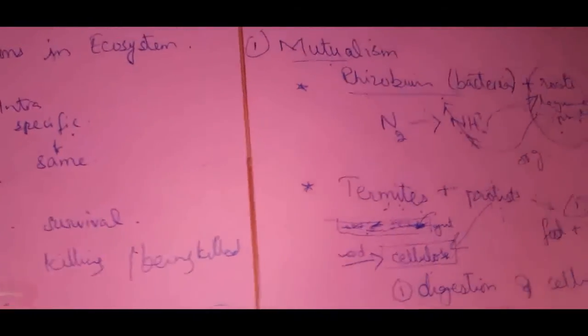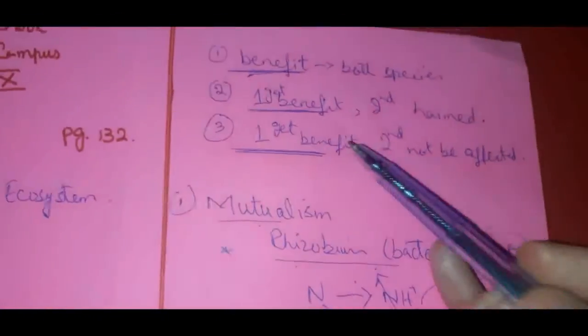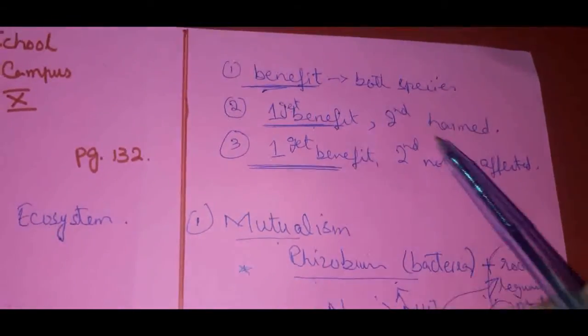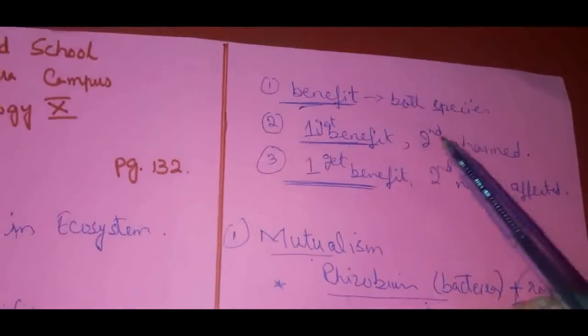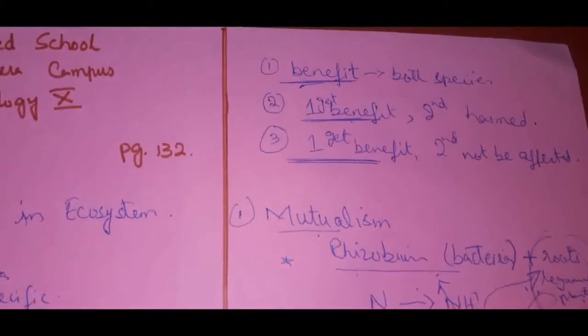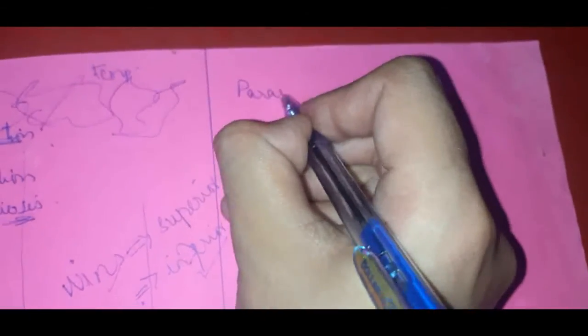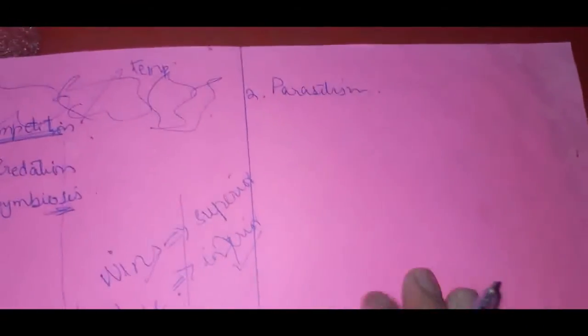Coming towards the other type, that is the interaction in which one will get benefit whereas the second will be harmed. This type is called parasitism.